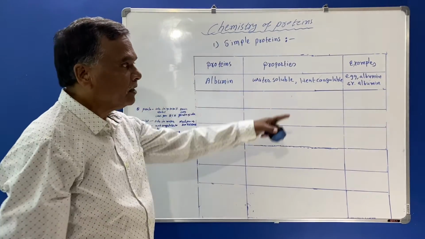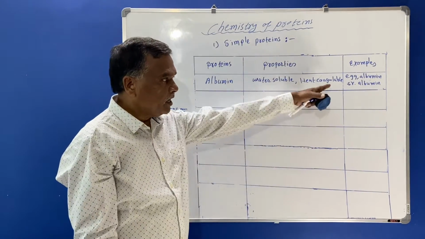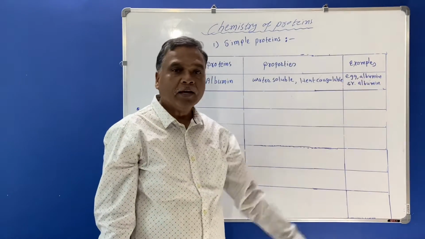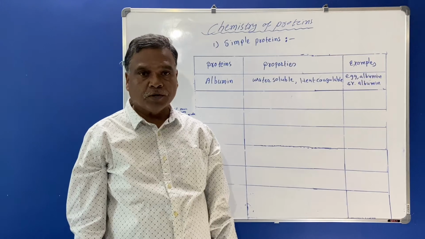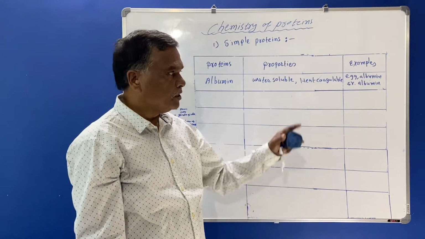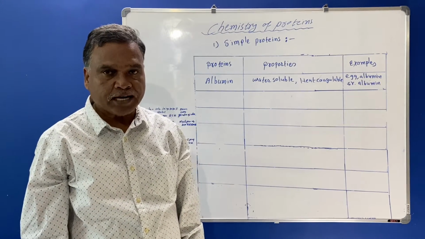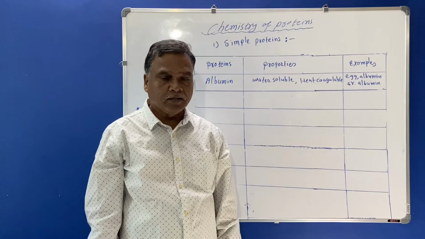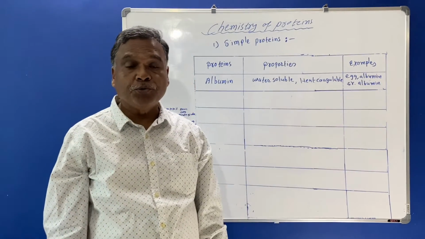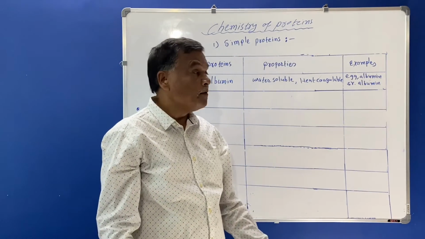Now you must know that egg albumin means the albumin which is present in the egg, and serum albumin. This egg albumin is also used for the practical. During the practical it is used for the experiments, that the precipitation reactions of protein and the color reactions of protein. So you must know this egg albumin is used as OS, that is original solution for the practicals.